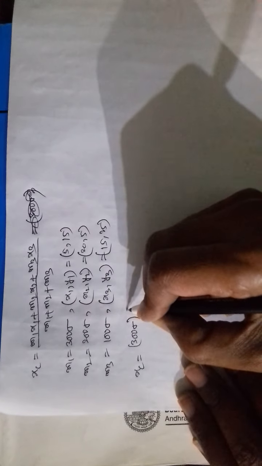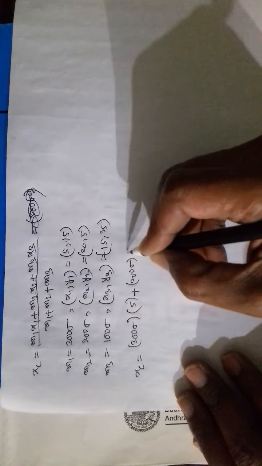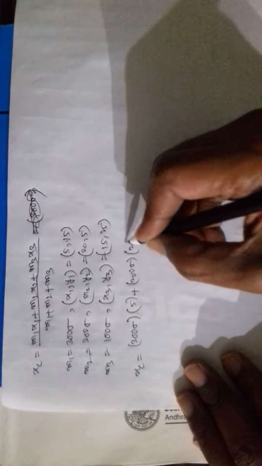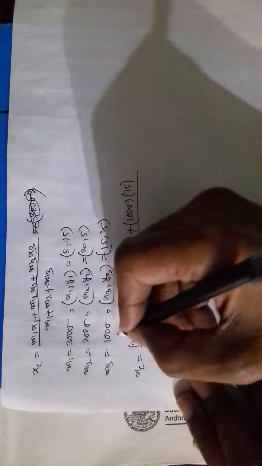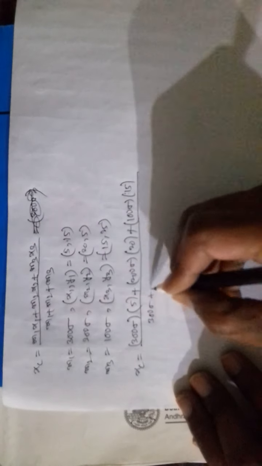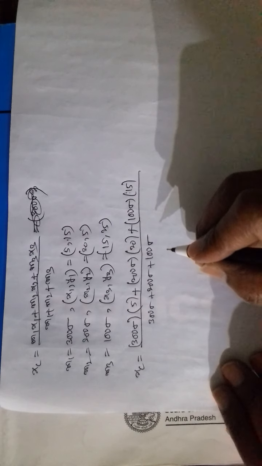Now substituting these values in this formula, 300 sigma times 5, 200 sigma times 20, 100 sigma times 25, divided by 300 sigma plus 200 sigma plus 100 sigma.